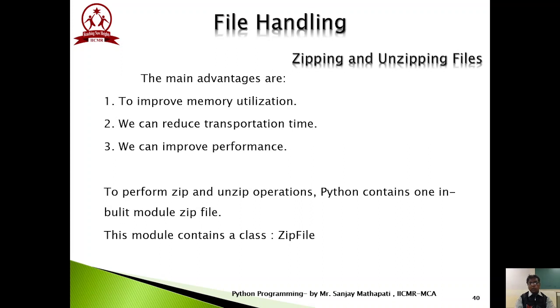Simply say, if I would like to copy contents from my computer to a pen drive or some other portable or secondary storage device, whenever we compress these files the size obviously gets reduced, and as the size is reduced, the time required is very little. So for memory utilization as well as for reducing transportation time, and indirectly it helps us improve performance, right?